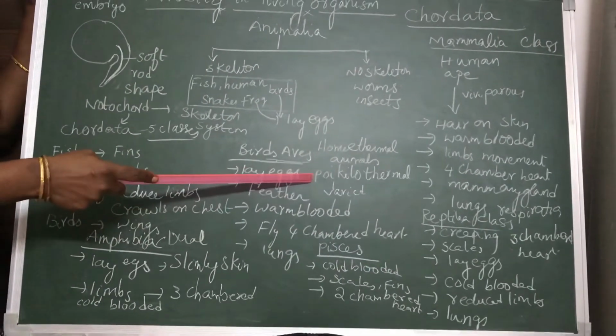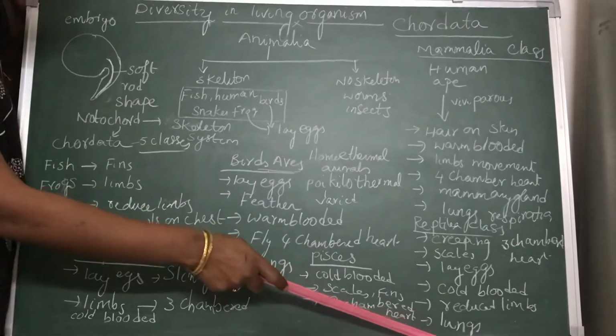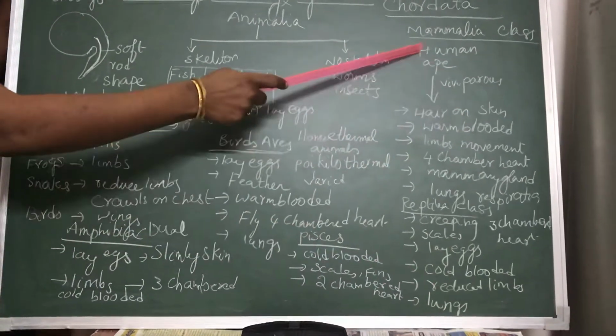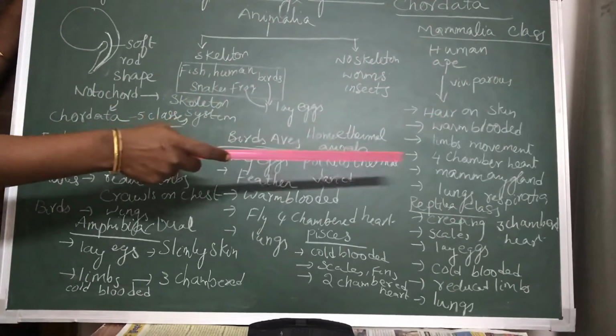Such animals we call poikilothermic animals, and they breathe with the help of lungs, and they have reduced limbs. In mammalia also, the breathing organs are lungs. Mammalians also breathe with lungs.